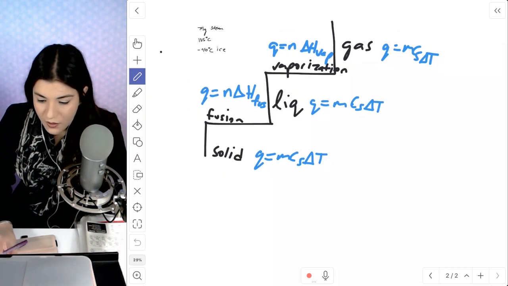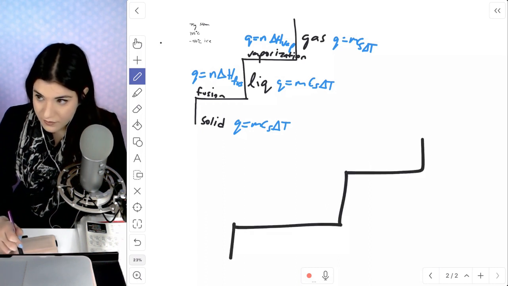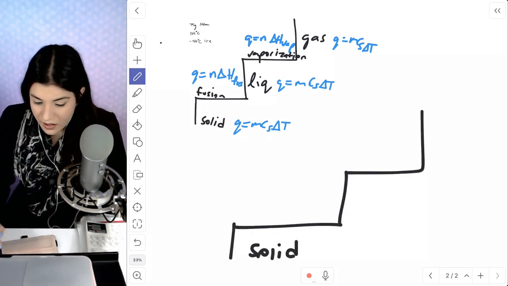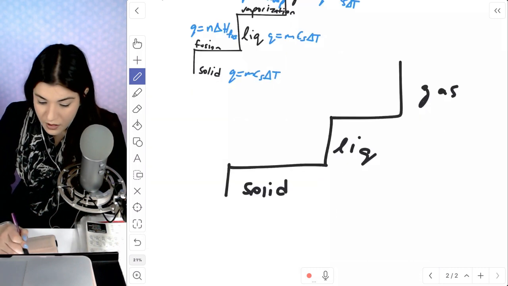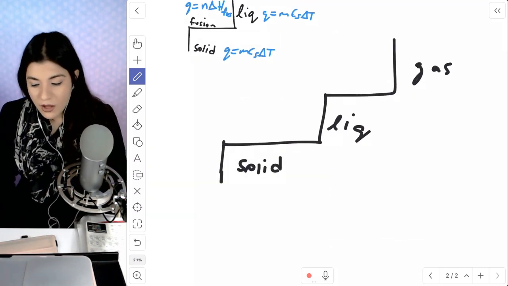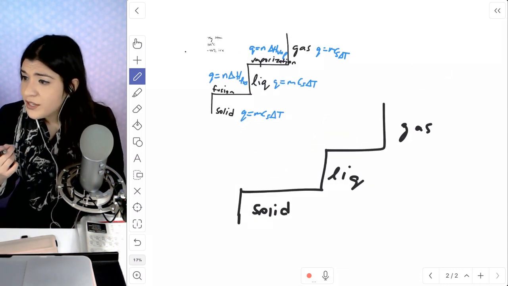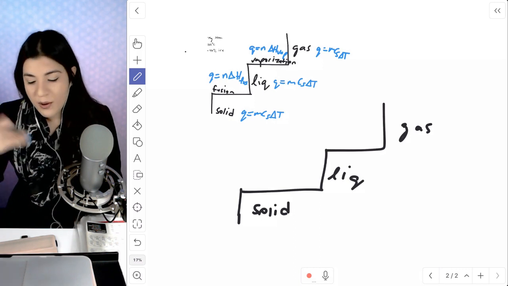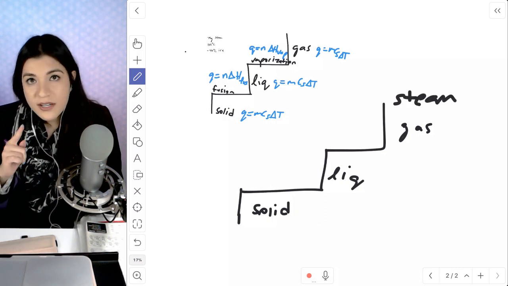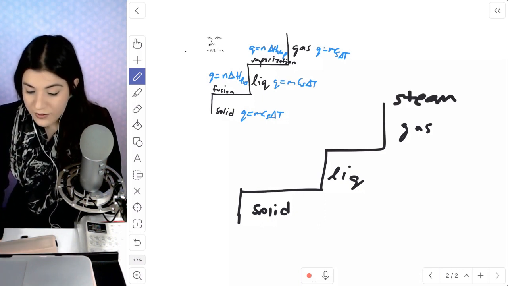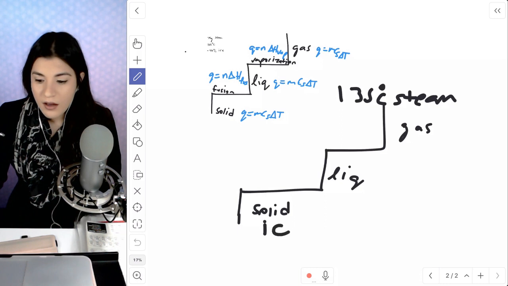Okay. So I'm going to build on what it's giving us here. They don't give you it. Okay. That's shocking. I'll look it up. No problem. Okay. So we have solid, liquid, and gas, and we are asked to start off from ice, or actually we're going to convert it to ice. We're going backwards. Okay. So we're going from steam, which is right here, and they're giving us a specific temperature. So I'm going to place that 135 degrees Celsius at the top. And then at the bottom, we're getting to ice. So we're going this direction.